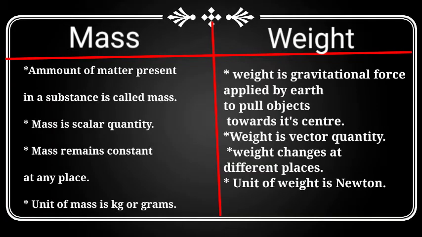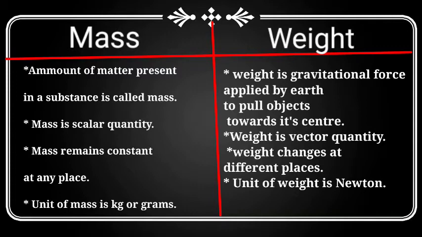The amount of matter present in a substance is called mass, while on the other hand, weight is the gravitational force that acts on this mass to pull it towards Earth's surface. As mass can be expressed only with the help of magnitude, mass is a scalar quantity, while direction is very important to express weight, so weight is a vector quantity.